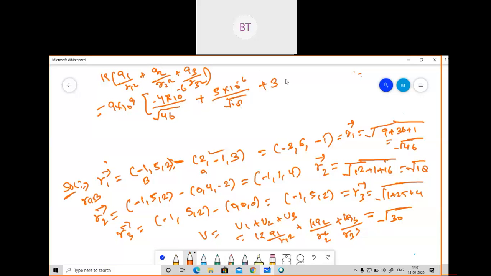For Q3, what they have given is 3 into 10 to the power minus 6 upon, for Q3, under root 30. So if you put all those values in the calculator, you will get some voltage, about 10.22 kilovolt. So this is the first question.